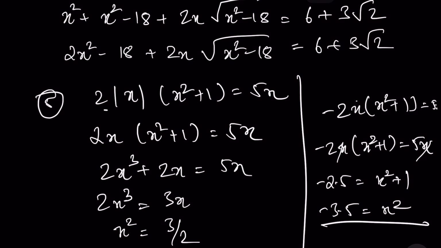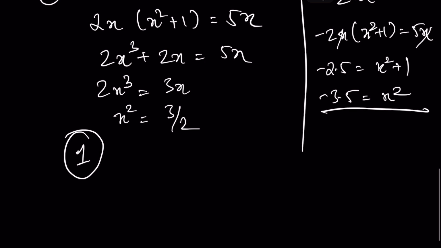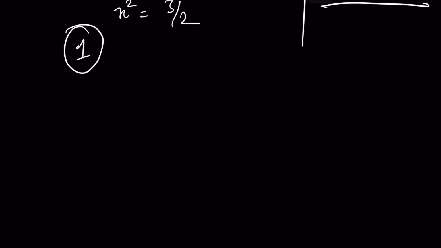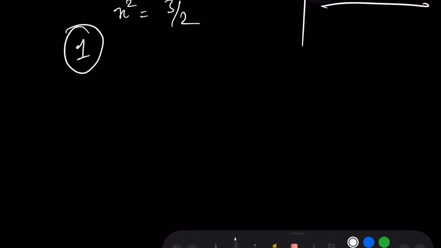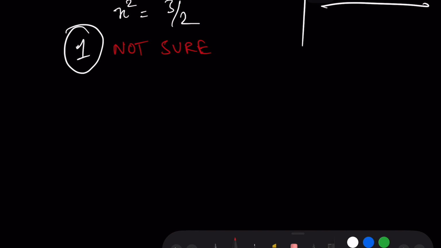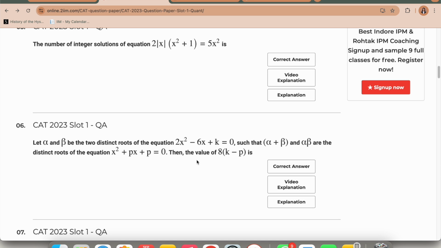Okay. चलो x उड़ा देते हैं. Okay, minus 2.5 is equal to x square plus 1. Minus 3.5 is equal to x square. That is wrong. It is not possible because a square can never be negative. ठीक है? So they are asking what integral solutions पूछ रहे हैं. So that will be only one, I think. I'm not sure though. चलो let's try one. Okay. So I don't know. I'm not sure if I'm going to mark this. I'm probably not going to mark this. So let me put it in a different color. Not sure.